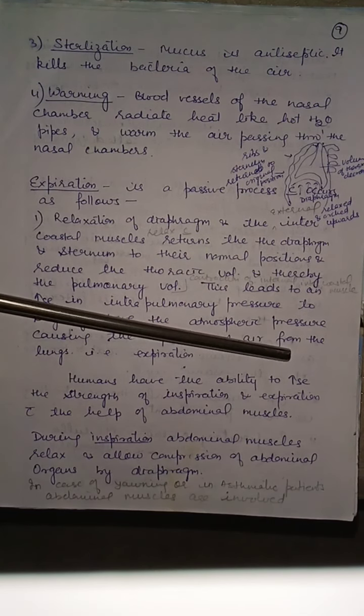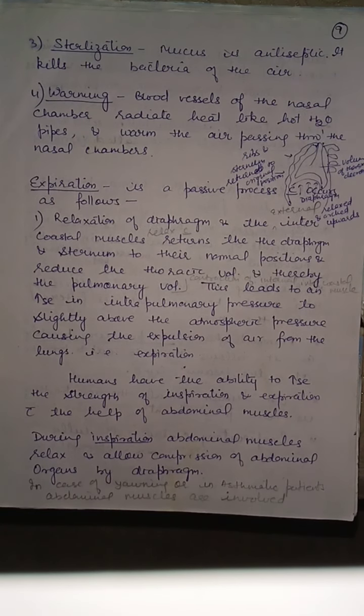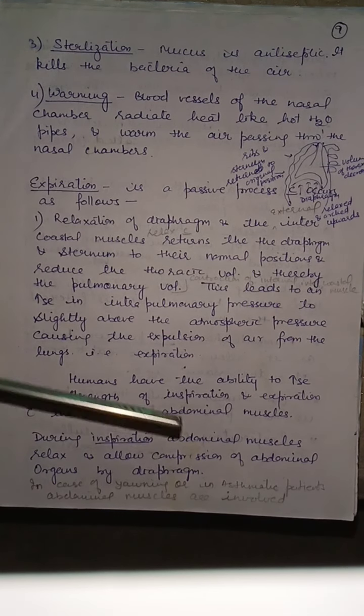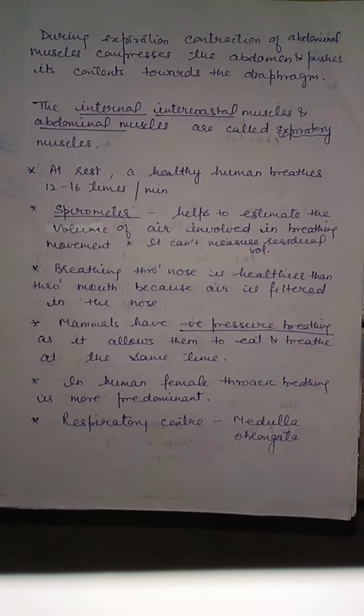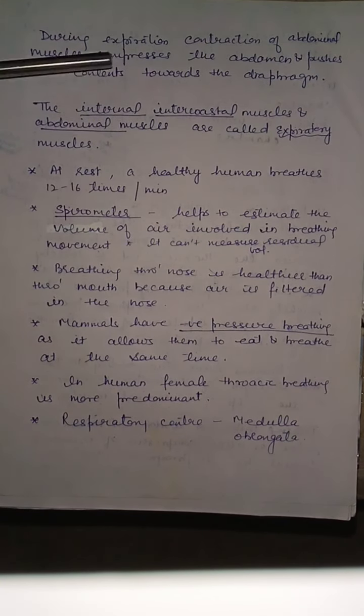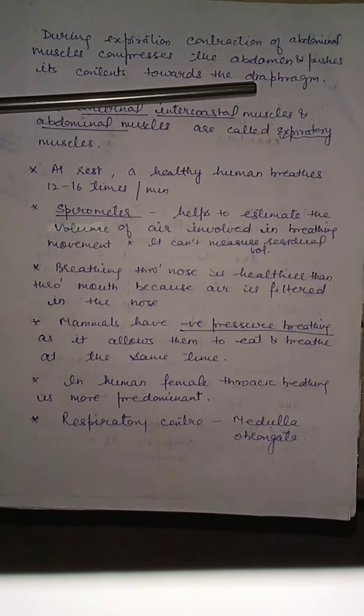Humans have the ability to increase the strength of inspiration and expiration with the help of abdominal muscles. During inspiration, abdominal muscles relax and allow compression of abdominal organs by the diaphragm. During expiration, contraction of abdominal muscles compresses the abdomen and pushes its content towards the diaphragm.